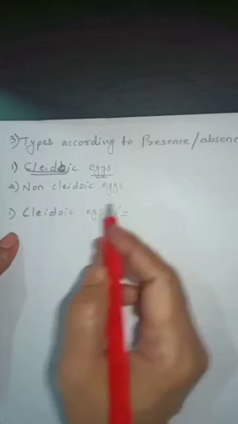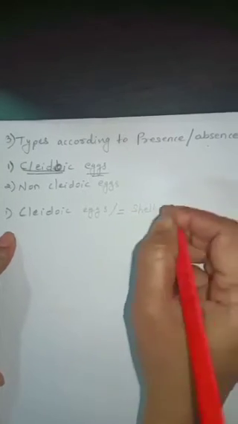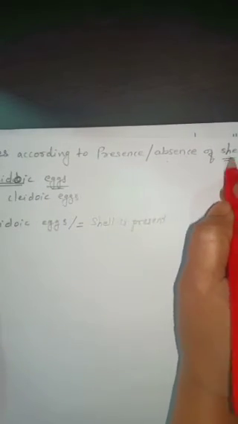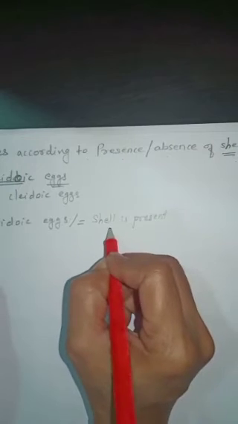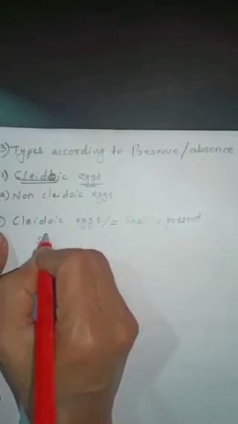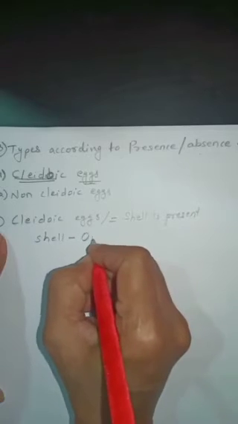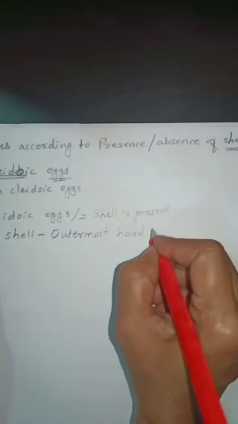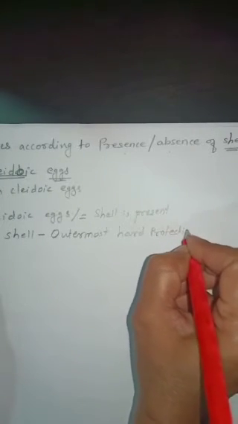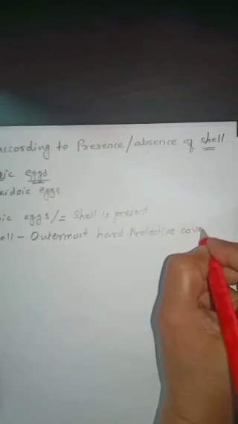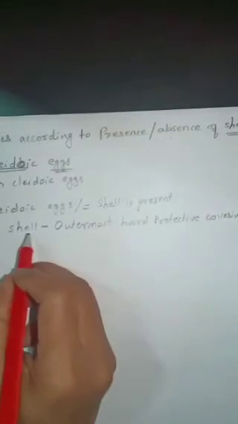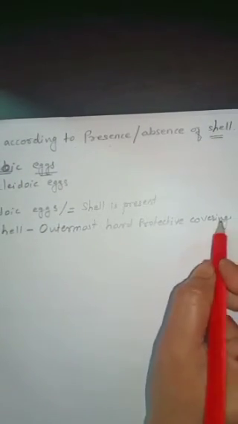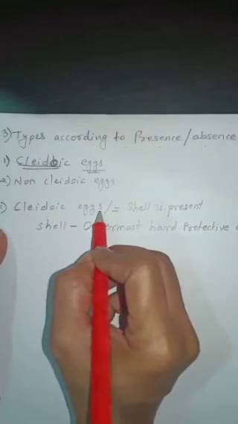Cleidoic eggs are the eggs in which shell is present. I have told you what is meant by shell. Shell is the outermost hard protective covering. In cleidoic eggs, this outermost hard protective covering is present, therefore these are known as cleidoic